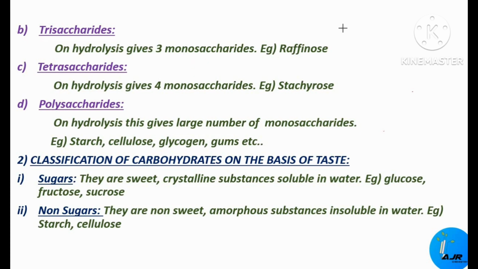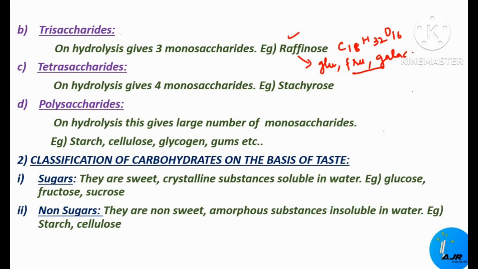Raffinose. The formula for raffinose is C18H32O16. So it's a typical example of a trisaccharide. It undergoes hydrolysis and gives glucose, fructose and galactose. So three different types of monosaccharides are formed from raffinose. So raffinose is an example of a trisaccharide.